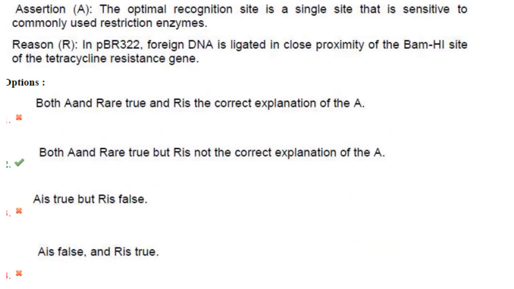Then next one. The optimal recognition site is a single site that is sensitive to commonly used restriction enzymes. Yes, that's correct. In pBR322, foreign DNA is ligated in close proximity of the BamHI site of the tetracycline resistance gene. That is also correct. But that doesn't explain the assertion. So both A and R are true, but R is not the correct explanation of A.